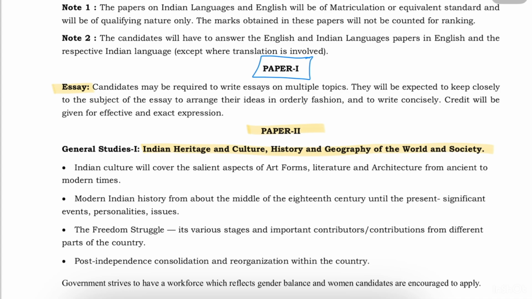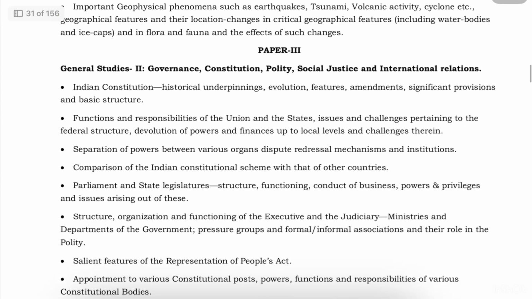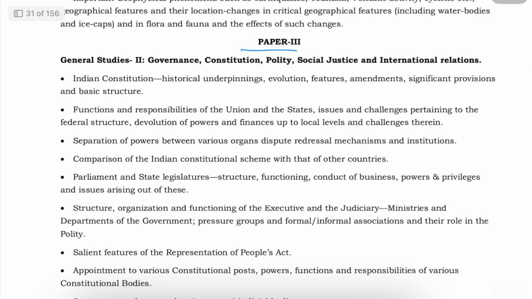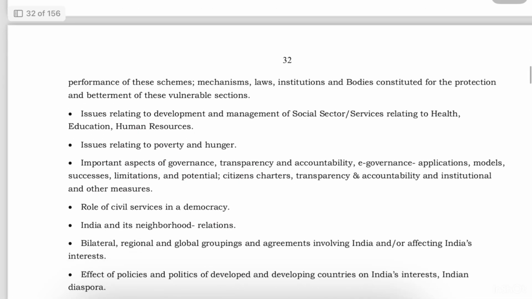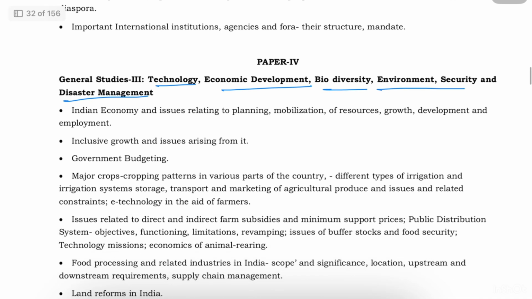So what and all is covered here? We can see that history is covered, culture is covered, geography is covered, and society is covered in paper two. Moving on to paper three. In paper three, we have governance, constitution, polity, social justice, and international relations. Paper four, we have technology, economic development, biodiversity, environment, security, and disaster management.